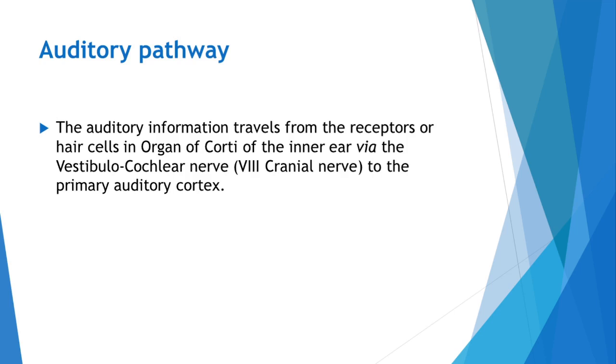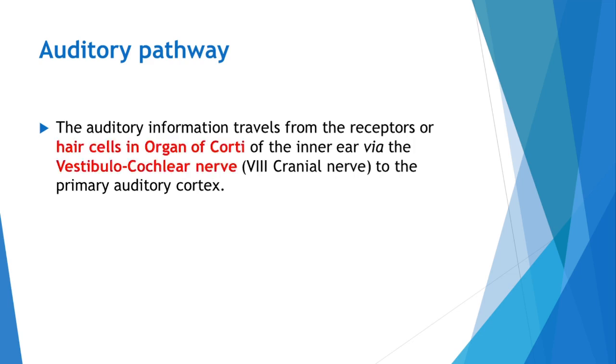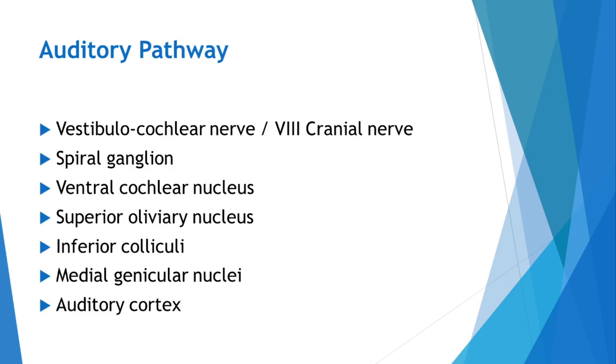The auditory pathway is formed of the nerves and their connections that carry auditory information from the ear to the auditory cortex in the brain. The auditory information is formed in the hair cells in the organ of Corti in the form of neural signals, and these neural signals are carried by the 8th cranial nerve, or the vestibulocochlear nerve, to the primary auditory cortex for sensory perception. The auditory pathway is comprised of these different components. Let us see the details about this.